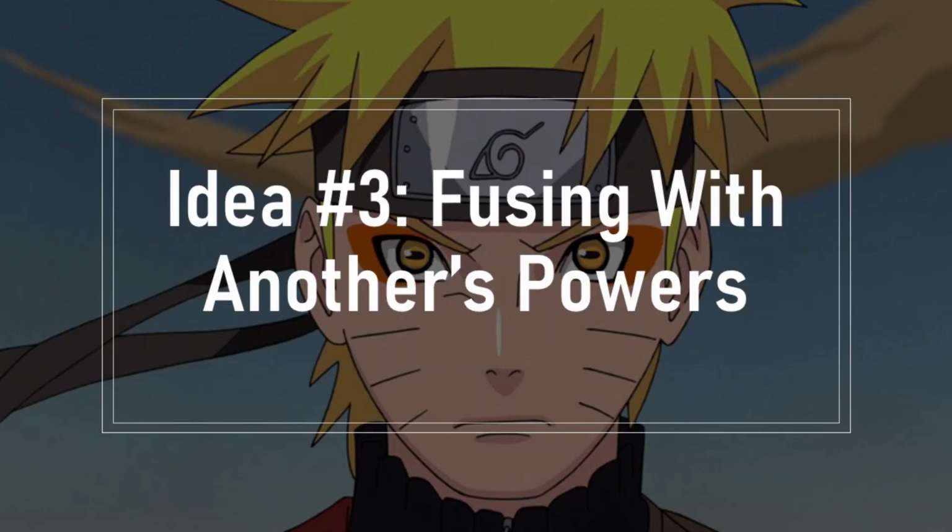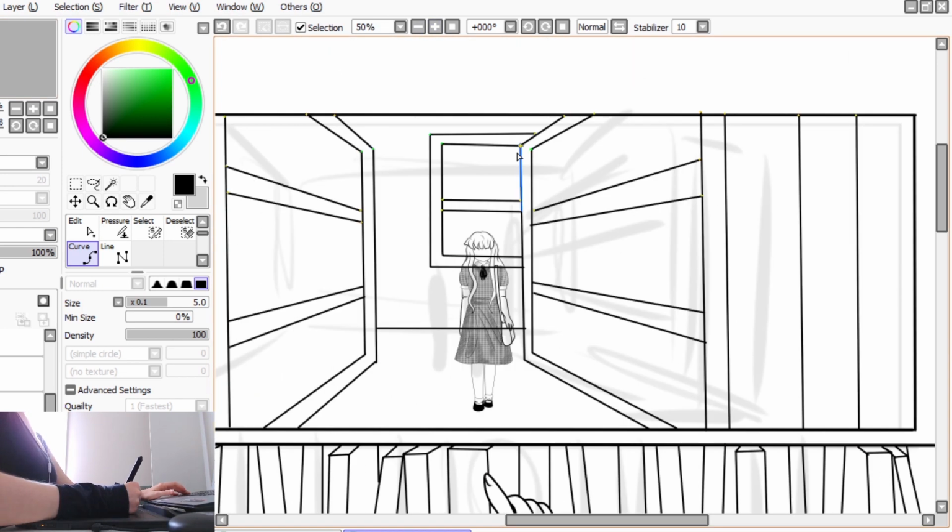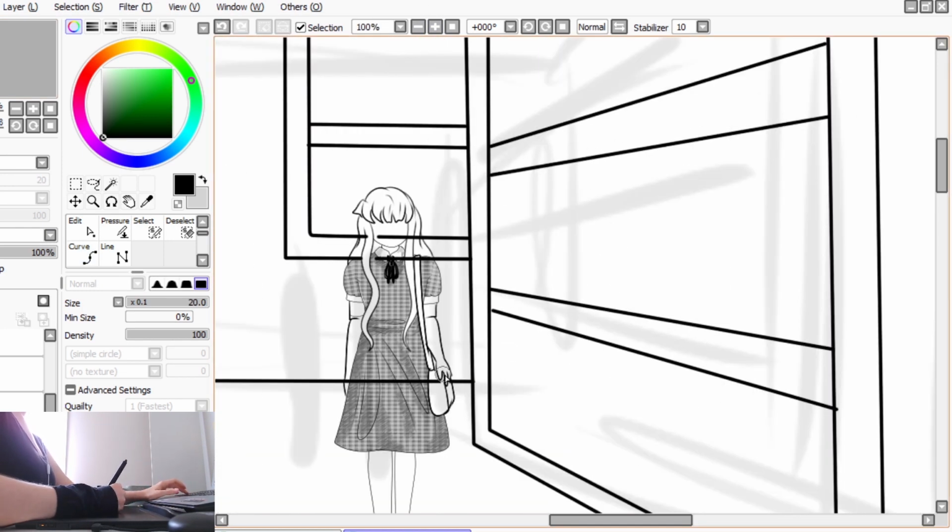My third idea is fusing with other people's powers. In this world, powers work best when combined with someone else's. Alone, they might not be very strong, but when their powers combine with someone else's, then they can become stronger.